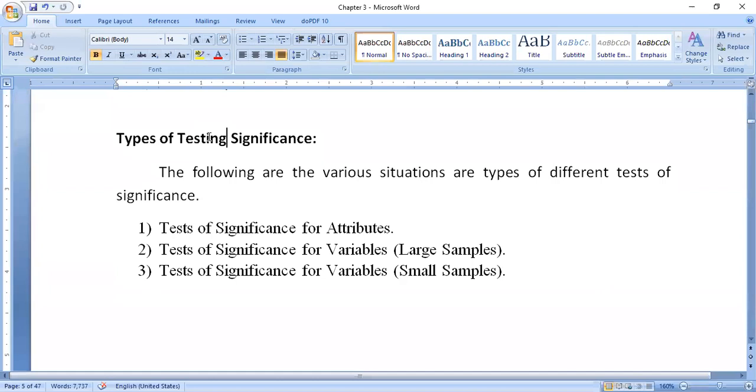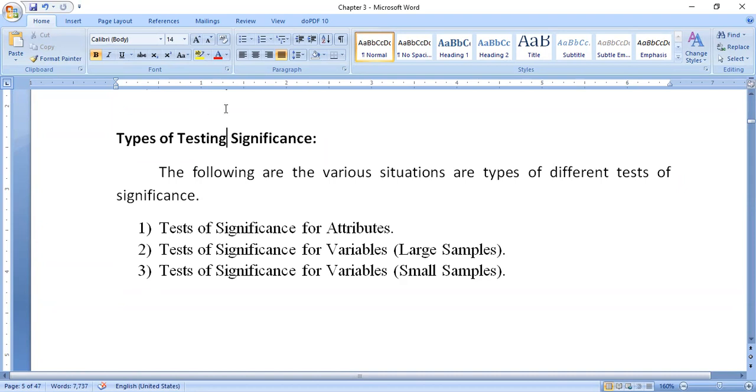These are the 3 methods we are going to discuss in this chapter, the 3 important topics: test of significance for attributes, test of significance for variables with large samples, and test of significance for variables with small samples. These 3 are the problematic points from the point of view of sampling and testing of hypothesis.